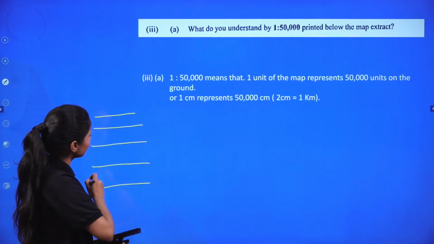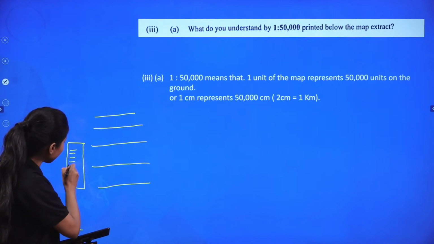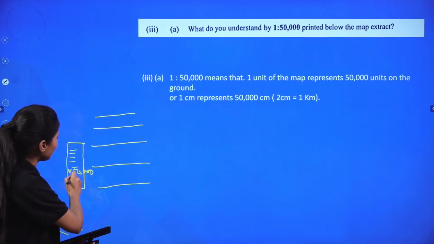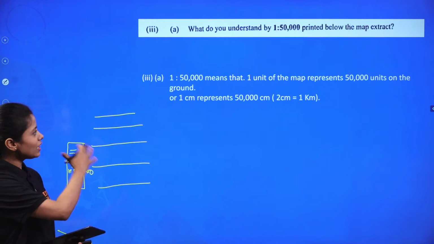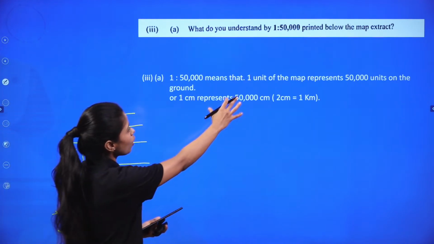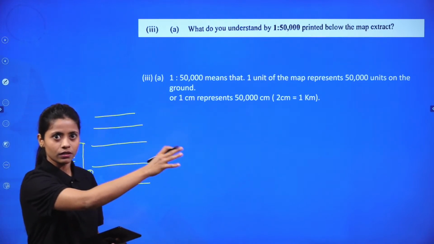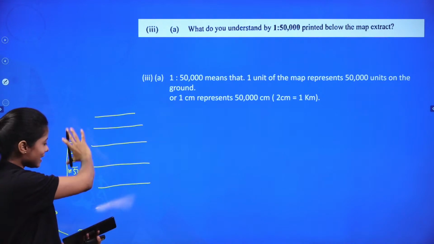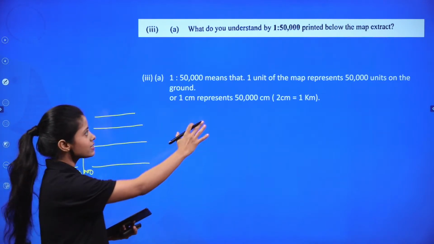When you have all the keys given to you, over here there is a small box where numerical calculations are there, and 1:50,000, suppose a lot of numericals are given here. So this is basically to make you understand the representation of centimeter, kilometer. All these things are given there. So if you see the keys, you will easily calculate the answer, right?